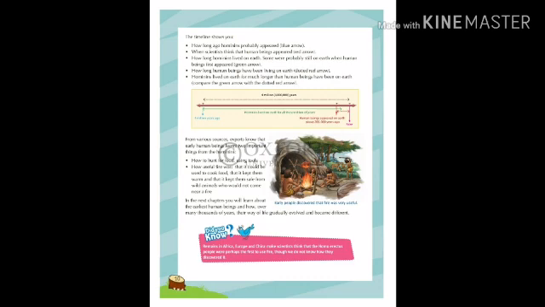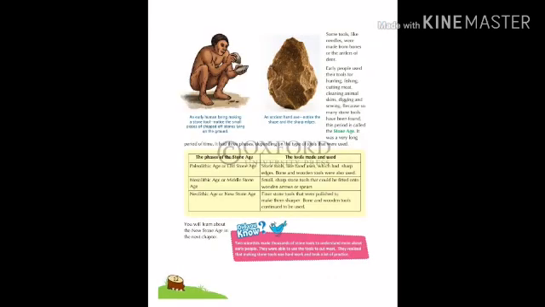Because so many stone tools have been found, this period is called the Stone Age. It was a very long period of time. It had three phases depending on the type of tools that were used. Now we are going to look in detail at the phases of the Stone Age. First phase, Paleolithic Age or Old Stone Age. What kind of tools did they make? Stone tools like hand axes, which had sharp edges. Bone and wooden tools were also used.